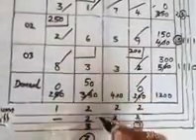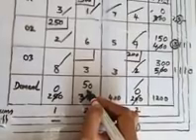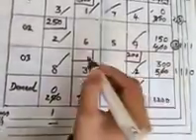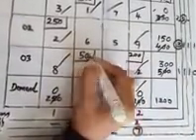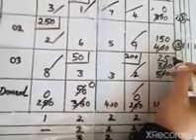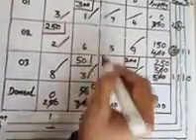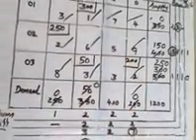So here we have to allocate. Here 50 is the demand and the supply is 300. So allocate 50. Then it becomes 0 and 250. So this column is cancelled.